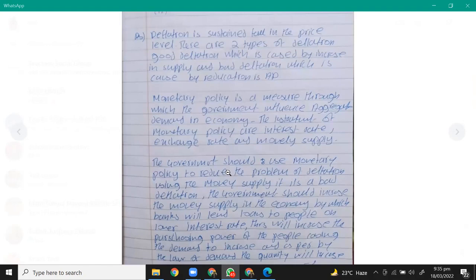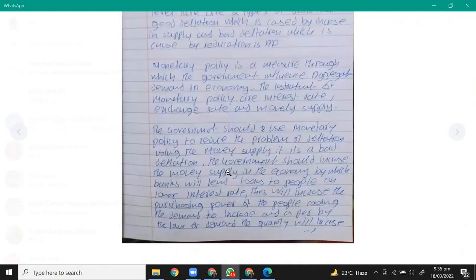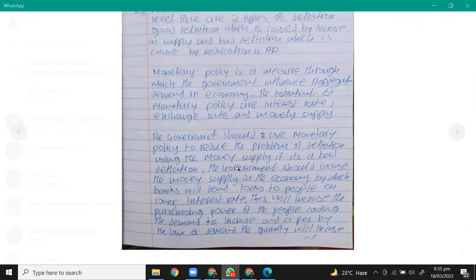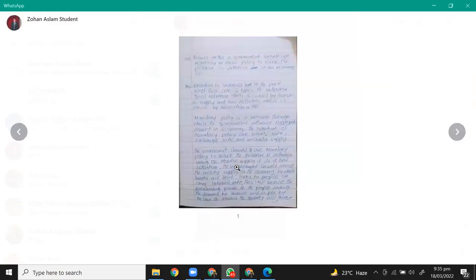The government should use monetary policy to reduce the problem of deflation using the money supply if it's a bad deflation. The government should increase the money supply in the economy, by which banks will lend loans to people at a lower interest rate. This will increase the purchasing power of people, causing the demand to increase. And as per the law of demand, the quantity will increase.